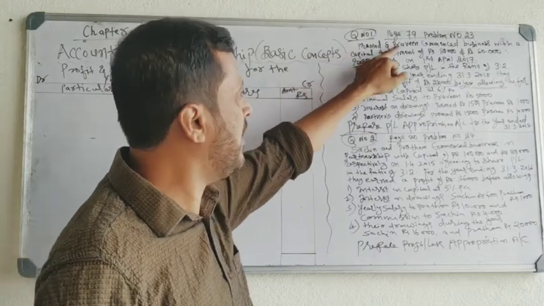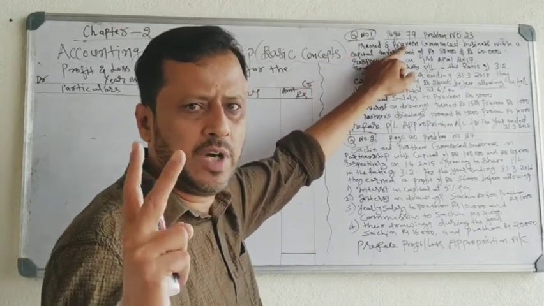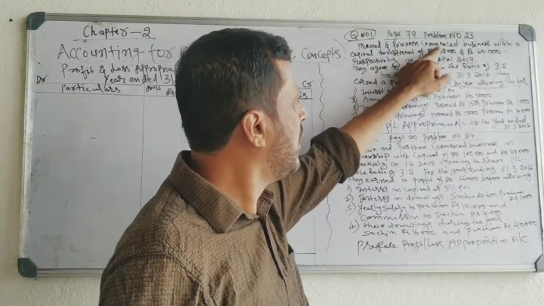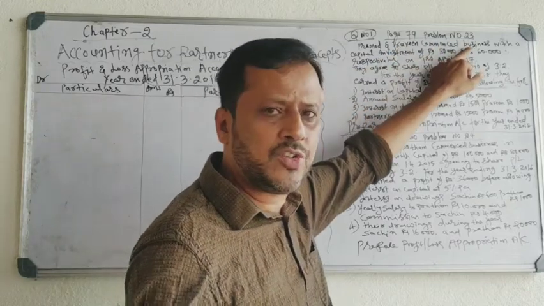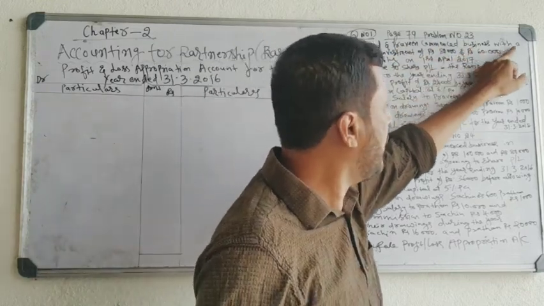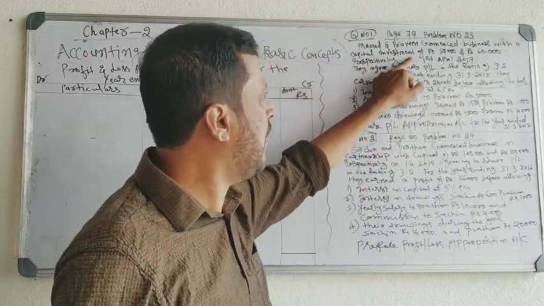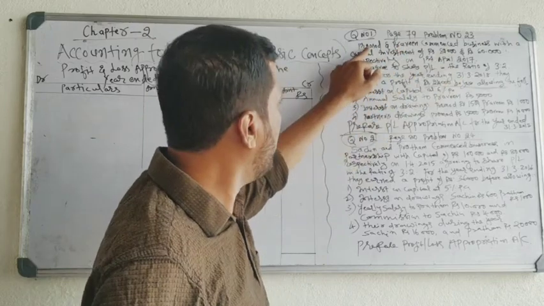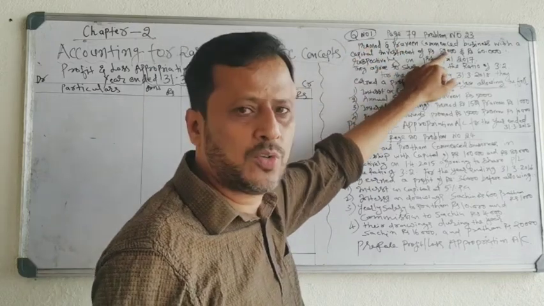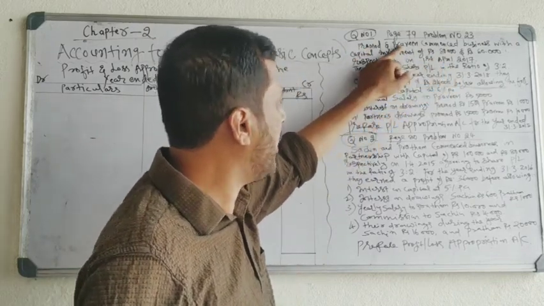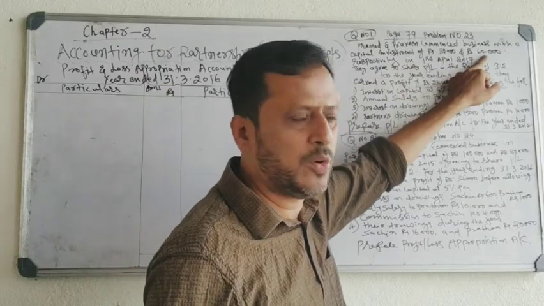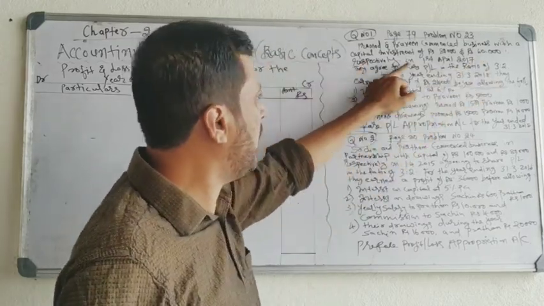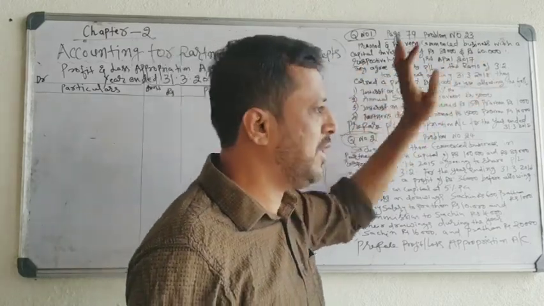Pramod and Praveen are 2 partners who commenced business. They started business with a capital investment of rupees 80,000. So Pramod's capital is 80,000 rupees and Praveen's capital is 60,000 rupees respectively on 1st April 2017.